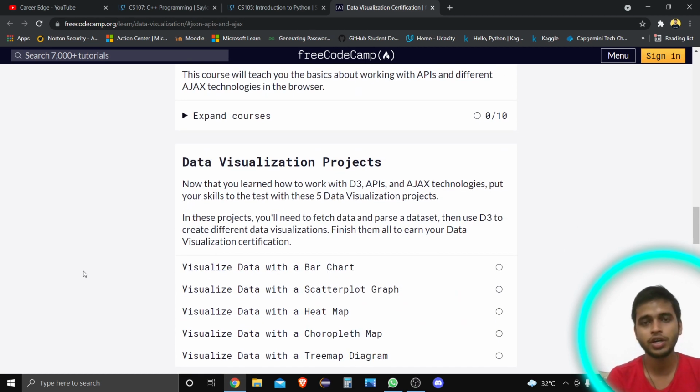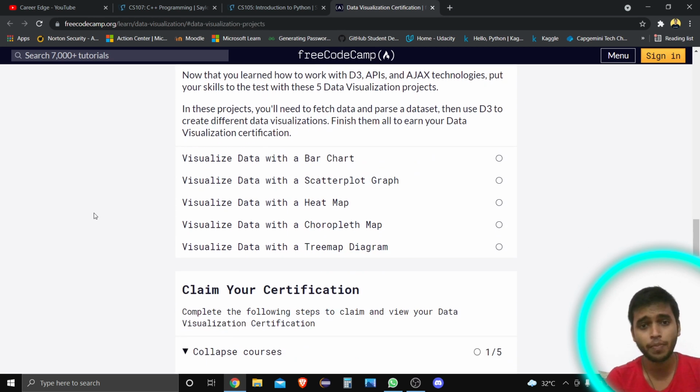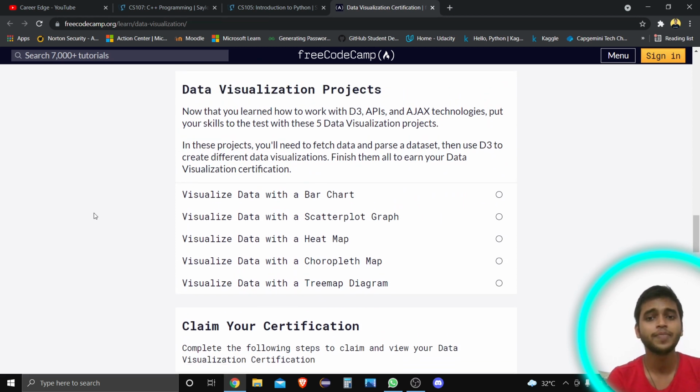When you learn data visualization or any course on YouTube from freecodecamp.org tutorials or any tutorials, you don't get any certificates. But here you are going to get free certificates as well. They give all the structured things, meaning what you need to do first, then what you need to do after that, and which projects you need to do.